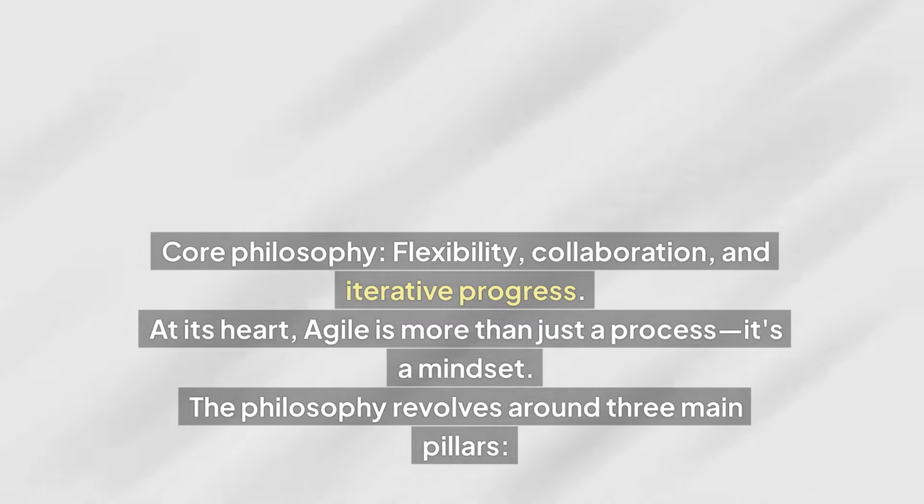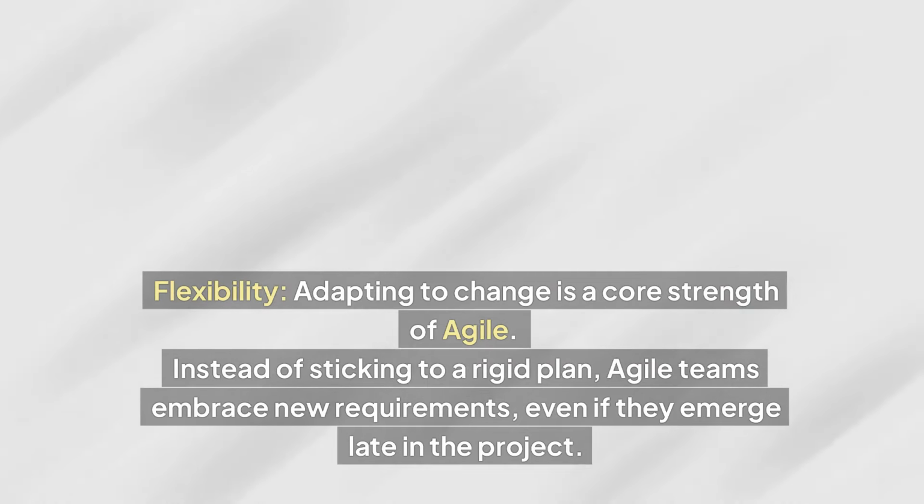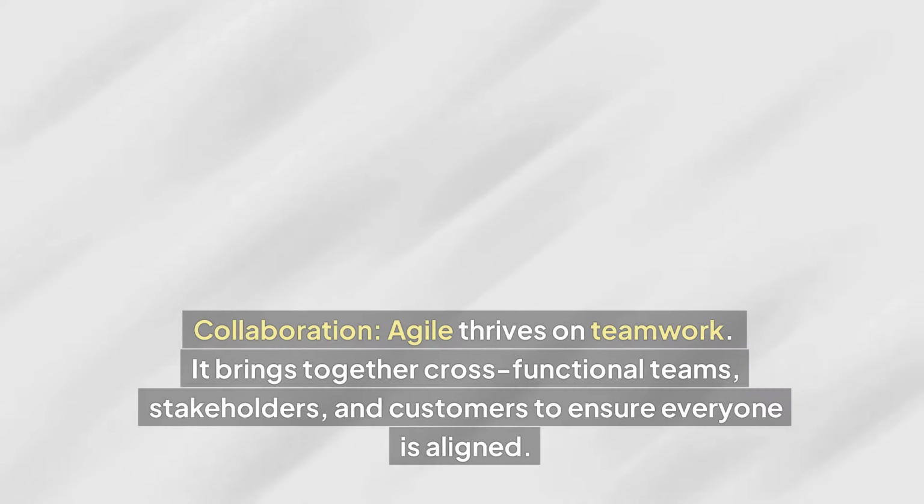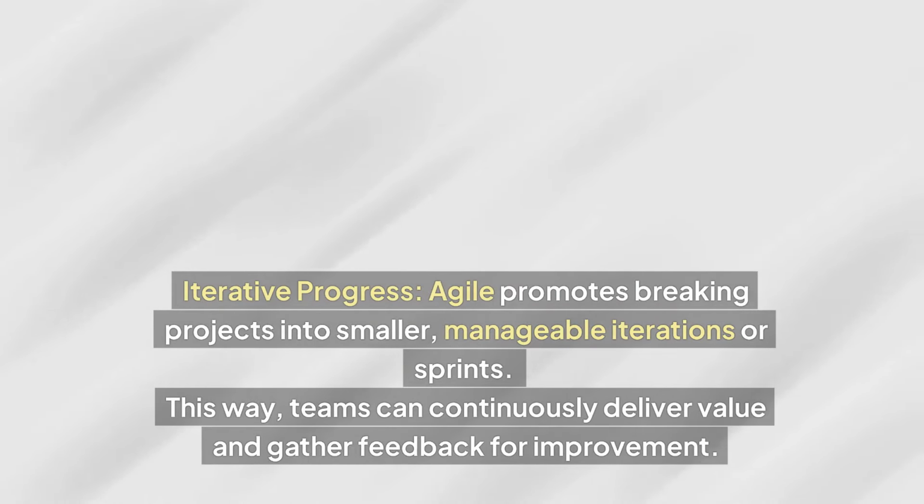At its heart, Agile is more than just a process. It's a mindset. The philosophy revolves around 3 main pillars. Flexibility. Adapting to change is a core strength of Agile. Instead of sticking to a rigid plan, Agile teams embrace new requirements, even if they emerge late in the project. Collaboration. Agile thrives on teamwork. It brings together cross-functional teams, stakeholders, and customers to ensure everyone is aligned. Iterative progress. Agile promotes breaking projects into smaller, manageable iterations or sprints. This way, teams can continuously deliver value and gather feedback for improvement.